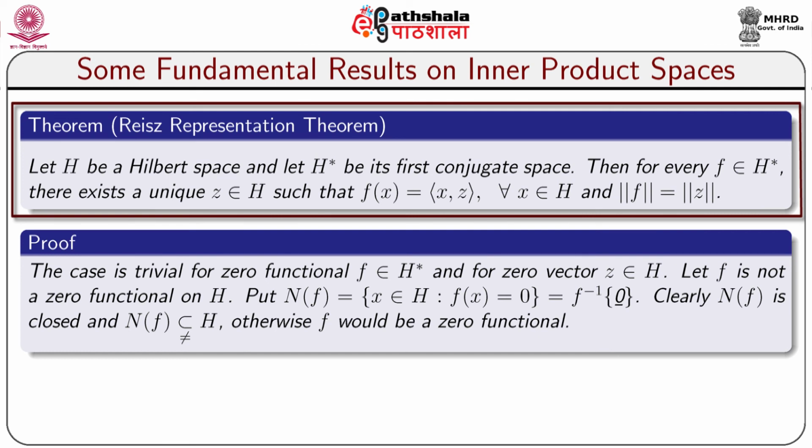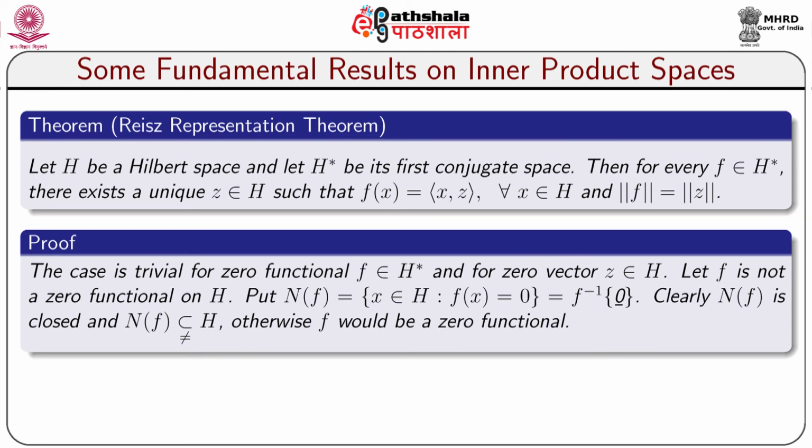Now, we shall take a very important theorem in functional analysis, known as the Riesz representation theorem. The statement of the Riesz representation theorem looks like this: let capital H be a Hilbert space and let H star be its first conjugate space. Then for every f belongs to H star, there exists a unique z belongs to capital H such that f(x) is equal to inner product x comma z for all x belongs to capital H, with norm of f equal to norm of z. The proof looks like this.